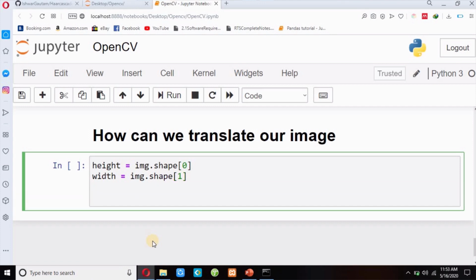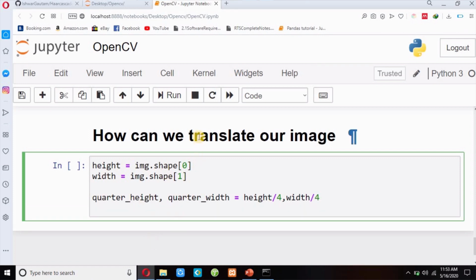Then I will write quarter height, which means divide by 4, and quarter width. So quarter height is height divided by 4, and quarter width is width divided by 4.